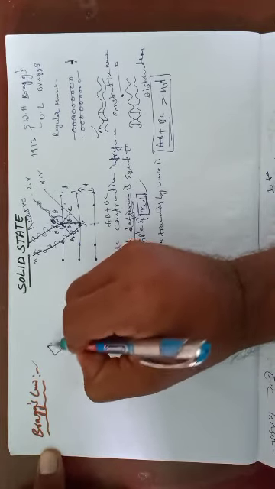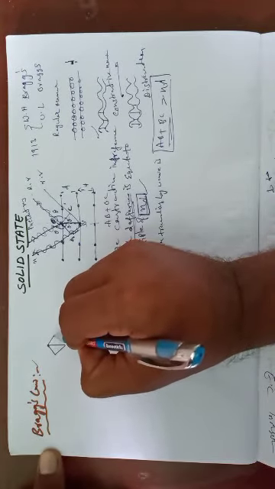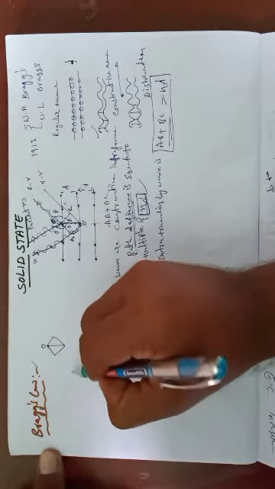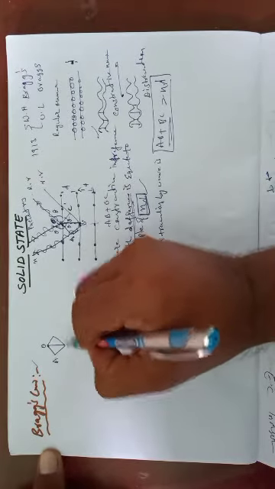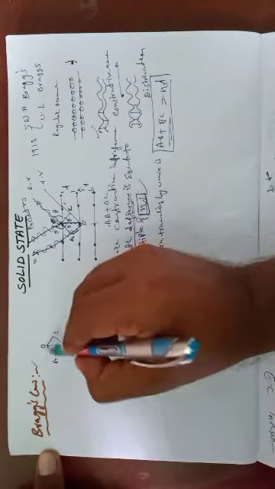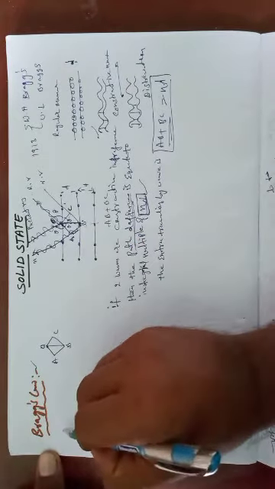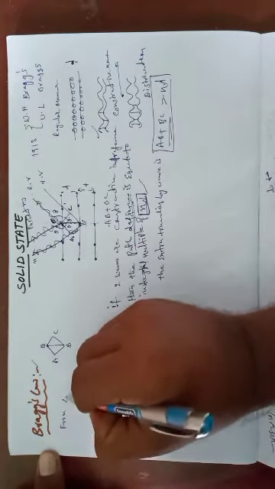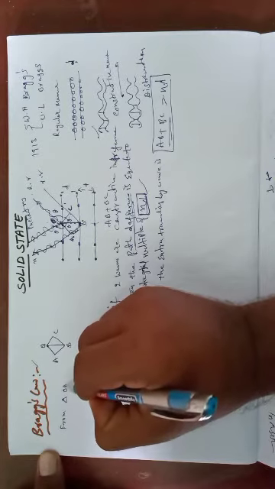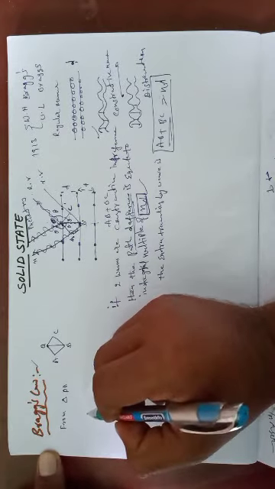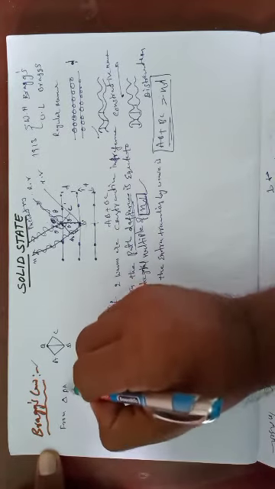This is two right angle triangles, and this is one triangle, with O, A, B, C. Suppose you take triangle OAB. This is theta, this is theta.